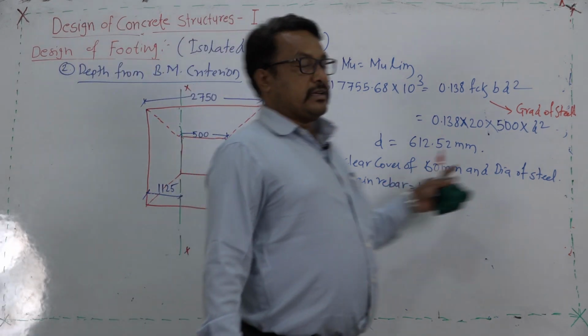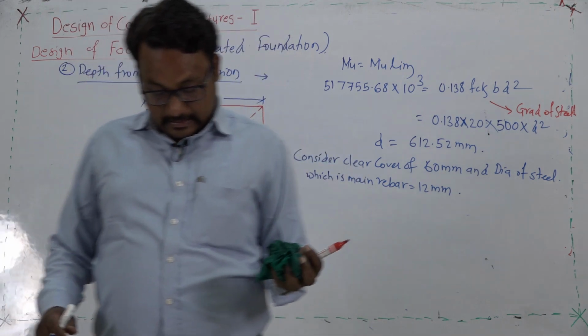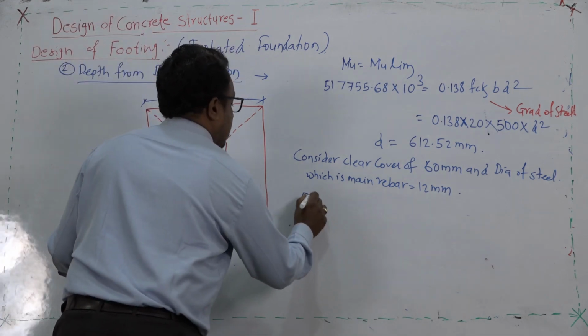We will consider the 12 mm as the diameter of the bars, and we will work out the effective depth up to the upper layer of bar.